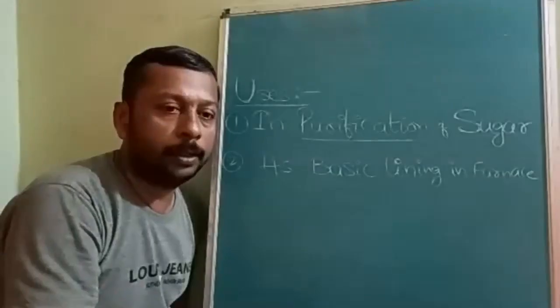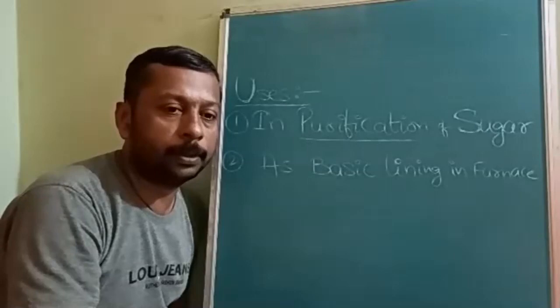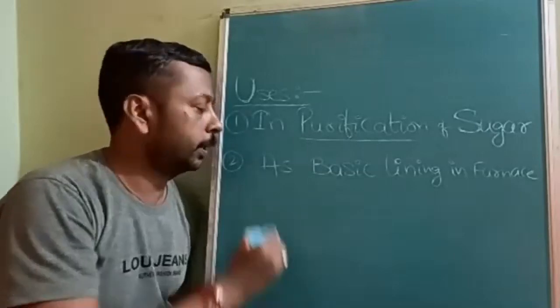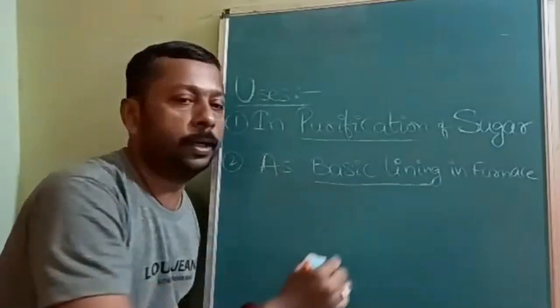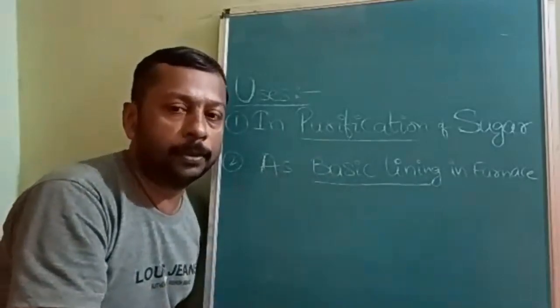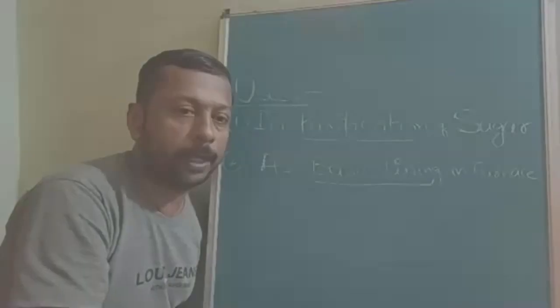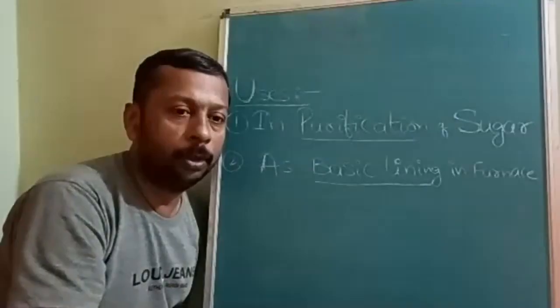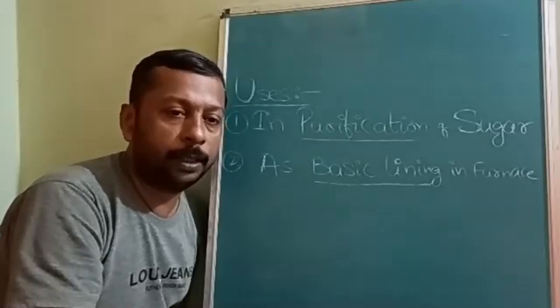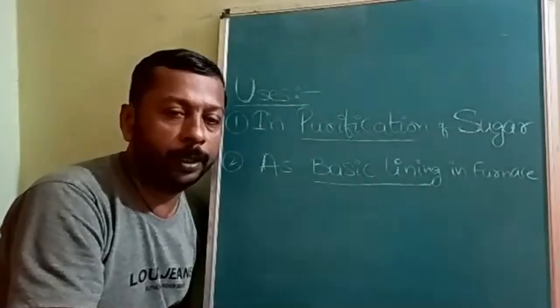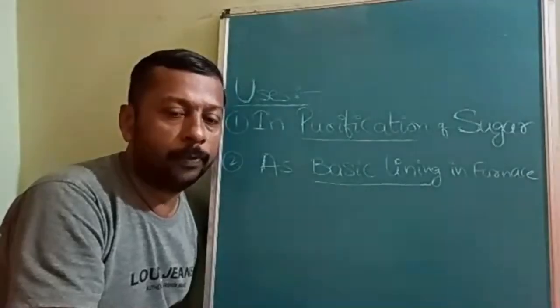Calcium oxide absorbs the yellowish color. Second use: as a basic lining in the furnace. Yesterday also I told you, in the furnace there should be refractory material. Refractory material should be chemically inert, with a high boiling and melting point and low vapor pressure.